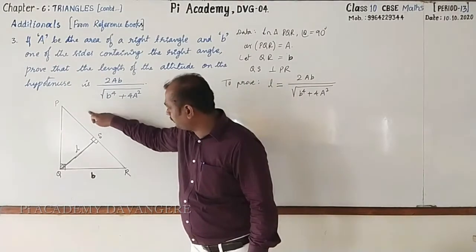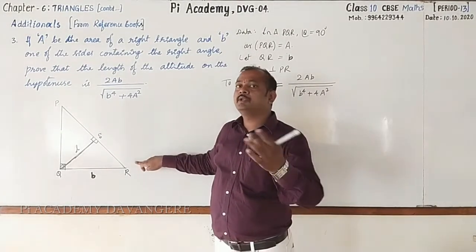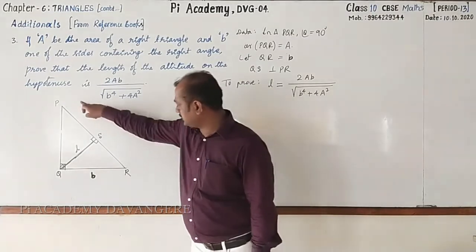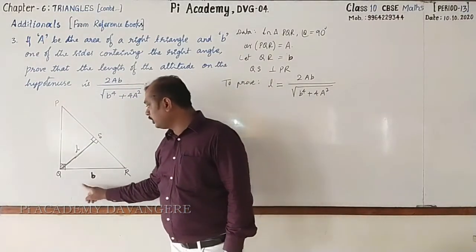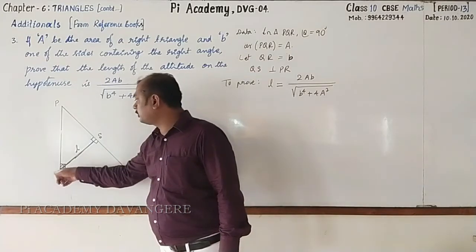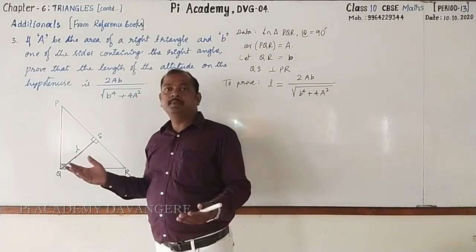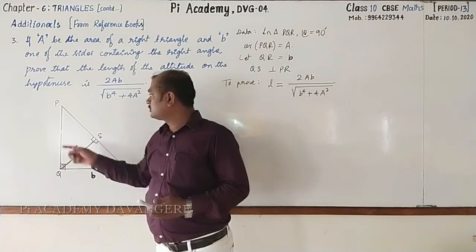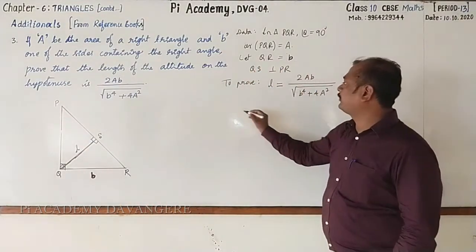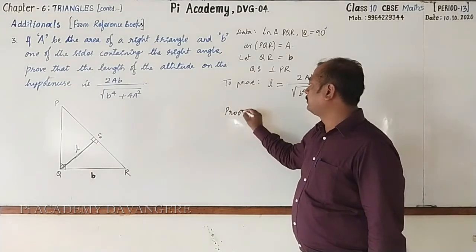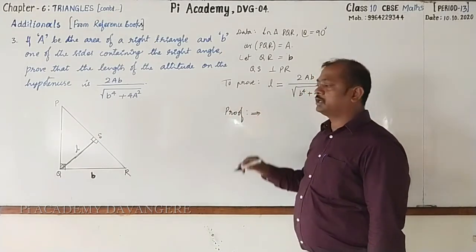How do you find out PR? Very good. By using Pythagoras theorem. That is PR square equal to PQ square plus QR square. You know QR, but PQ is unknown. So hence, first we have to find out PQ. Let's go for finding PQ. Here, proof. Start writing with me.